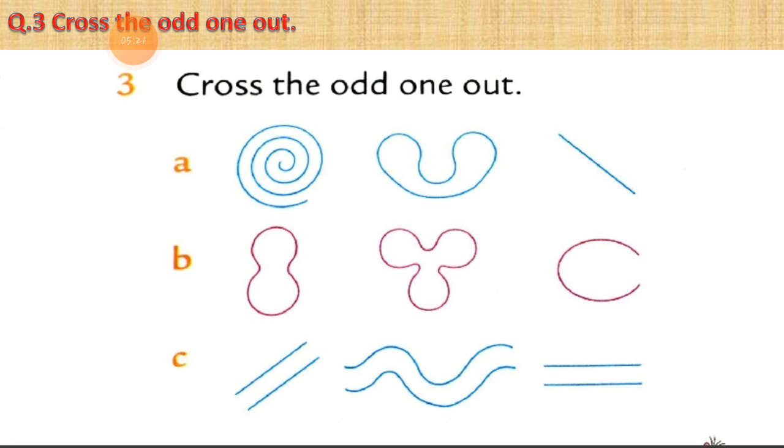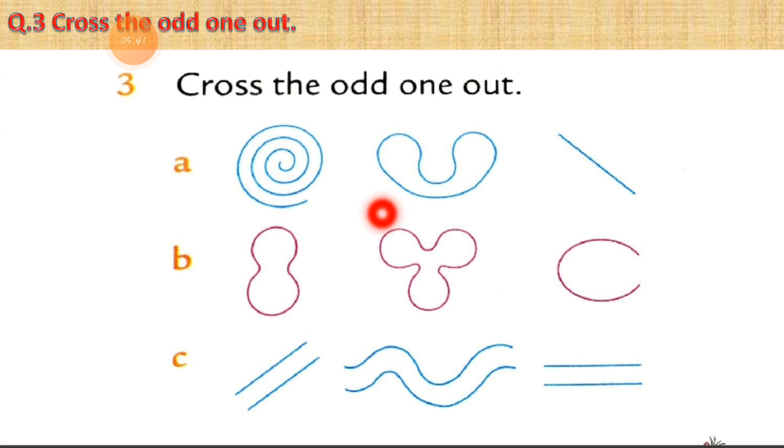Two shapes have similarities and one has something which makes it odd. So let's take number A first.